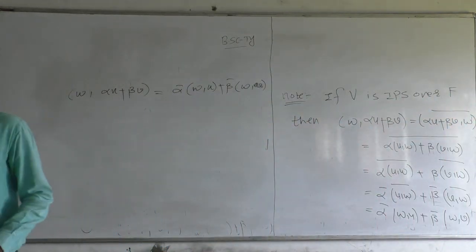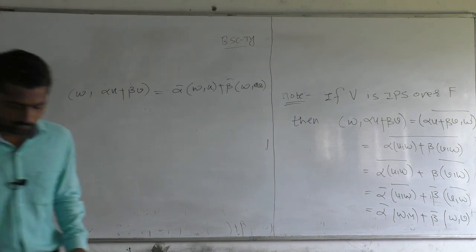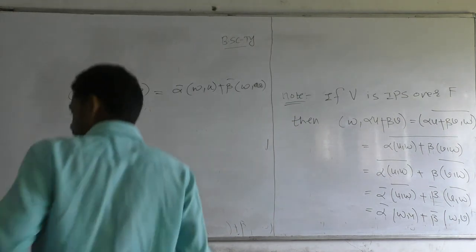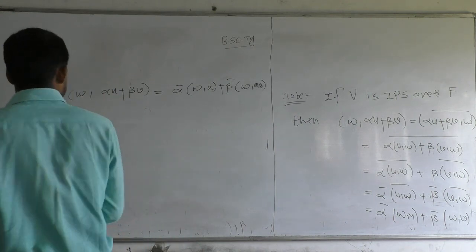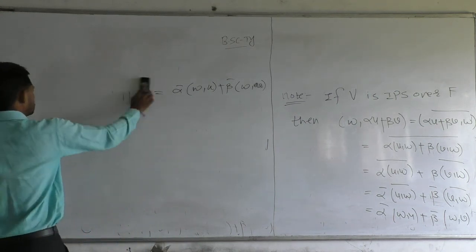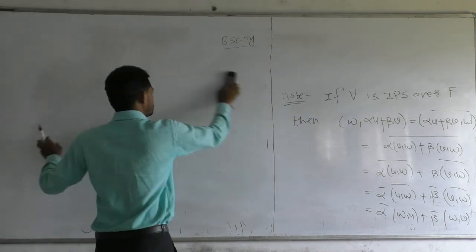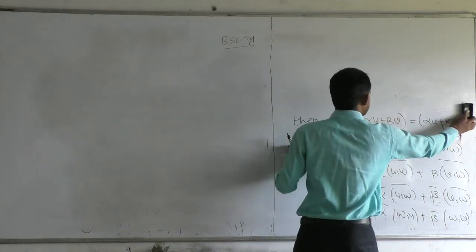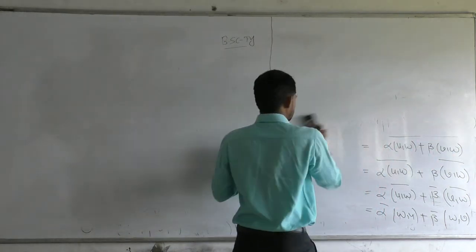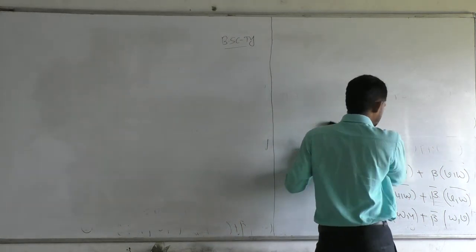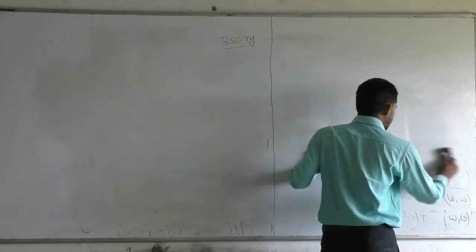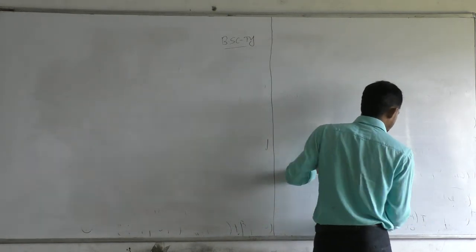Now I am going to discuss one example of an inner product space. A vector space, to become an inner product space, must satisfy three conditions.